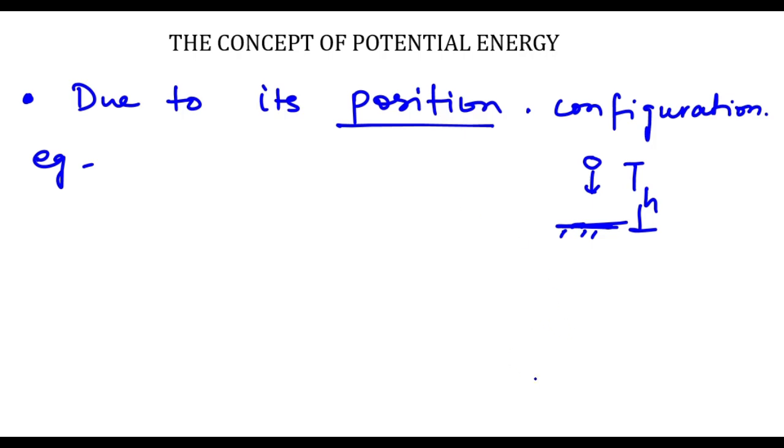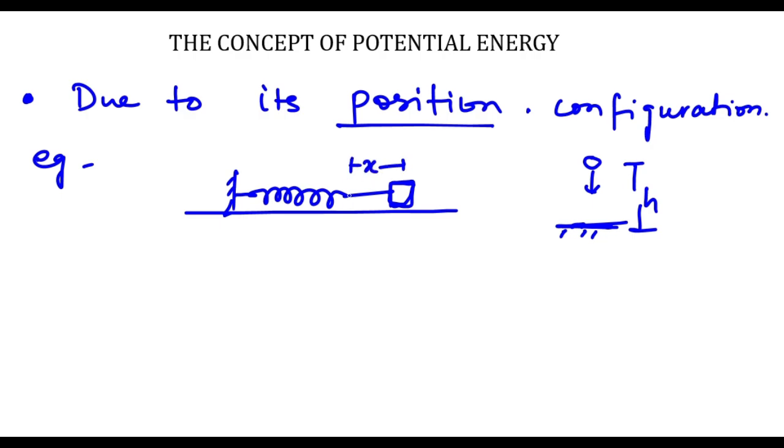In the same way, you can think of spring potential energy also, like a stressed or compressed spring. If there is a spring here and a mass attached to it, and you have displaced this mass from its equilibrium, meaning its relaxed position, neither stressed nor compressed, then if you stretch it up to a certain displacement, let's say x, and release it, it will start its motion towards the equilibrium or neutral point.